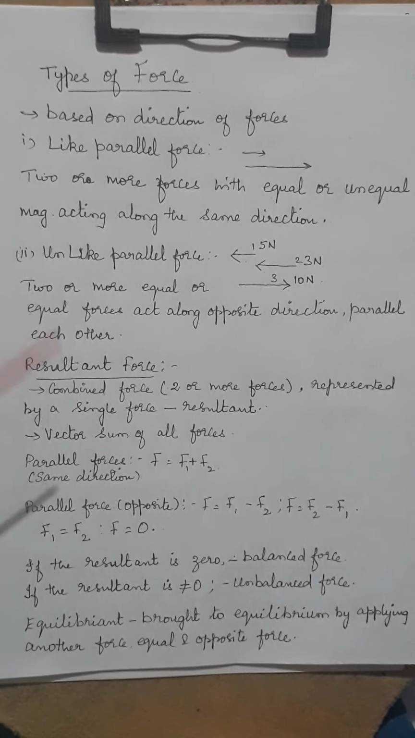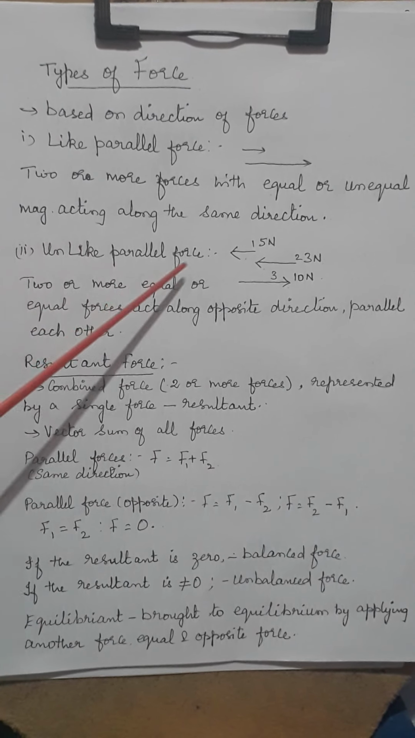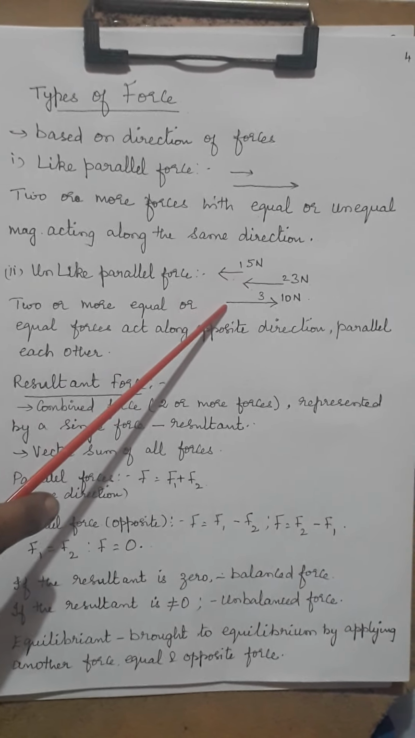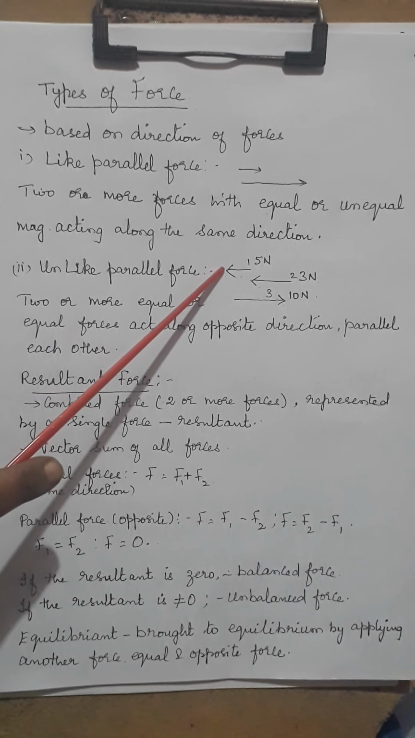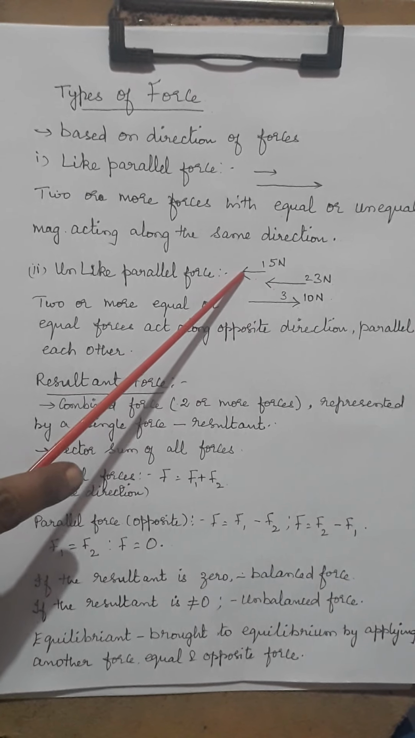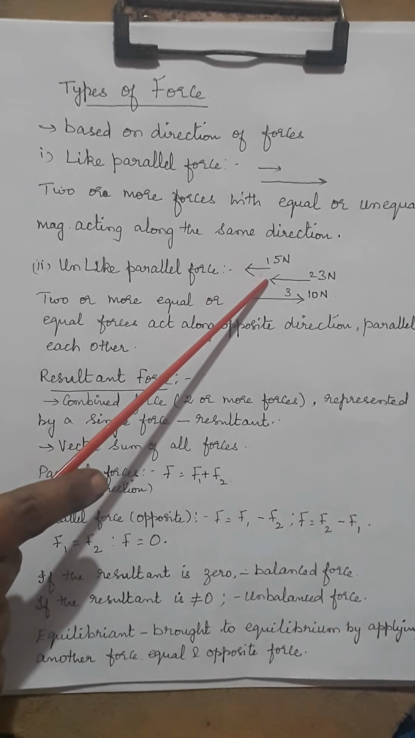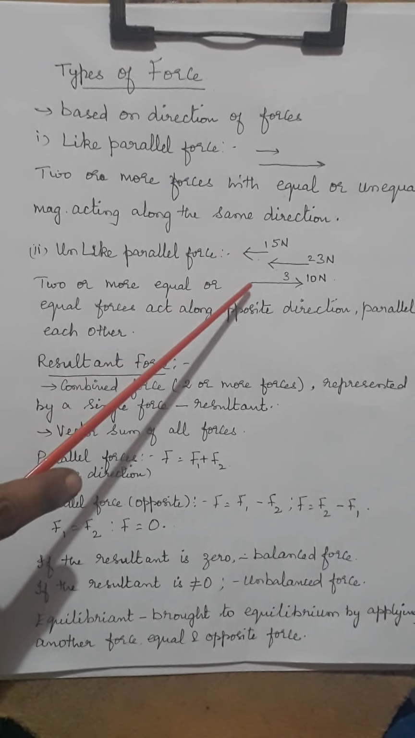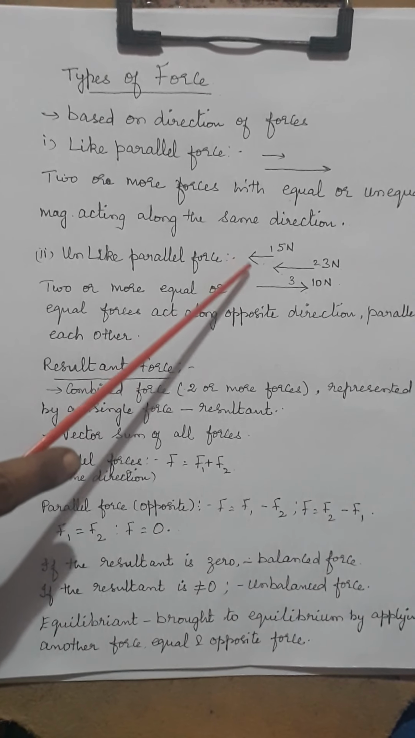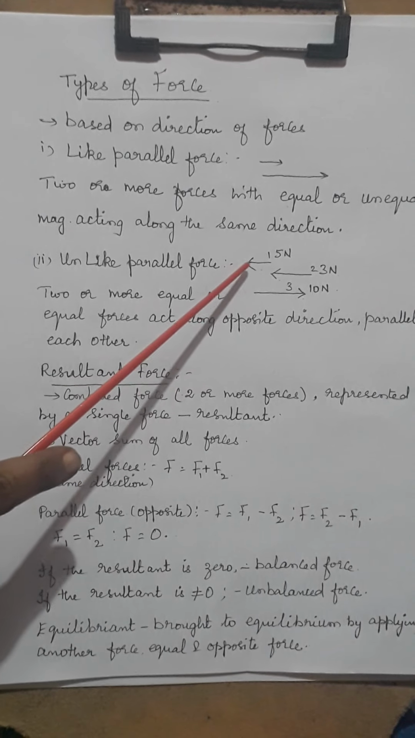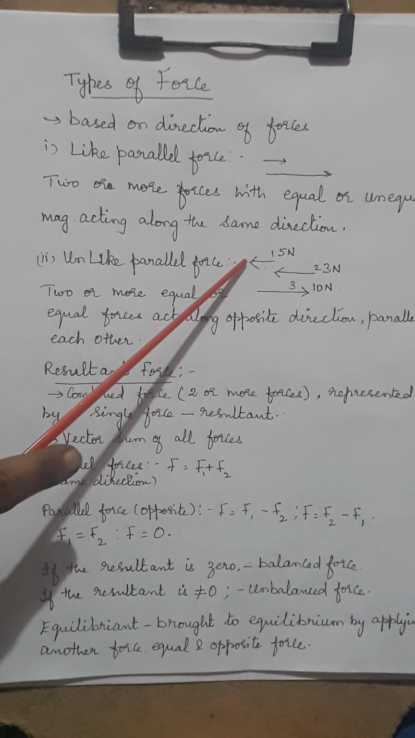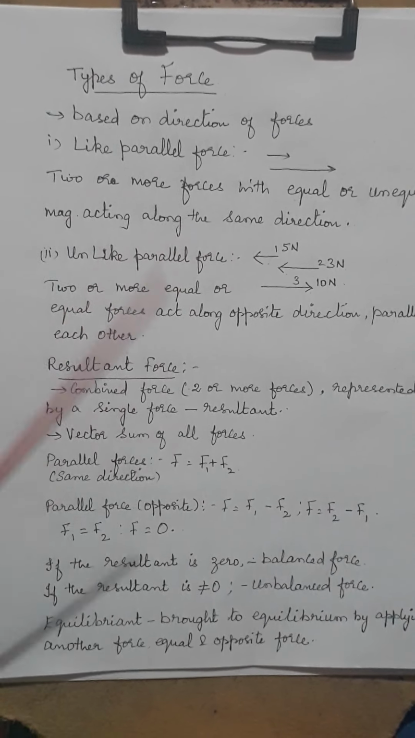Now the second type of force, which is unlike parallel forces. Here this is first force, second force, third force, correct? Out of this, the first force and the second force are like parallel forces, children. They both are acting in the same direction, but the first one and the third one are in opposite direction. They both are parallel to each other, but their direction is opposite to each other. Hence these kinds of forces are called unlike parallel forces.